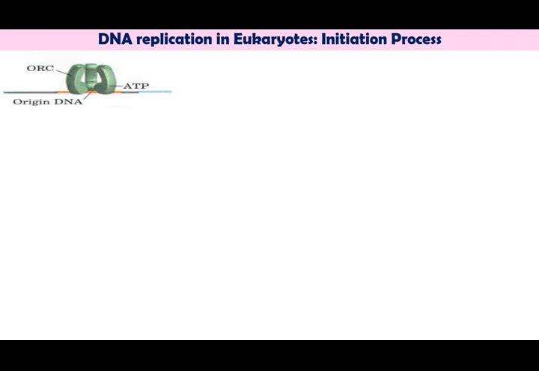Origins of replication have a well-characterized structure in some lower eukaryotes. For example, yeast has defined replication origins called autonomously replicating sequences, that is ARS sequences. These are also called replicators. Many replicators are present in eukaryotes.